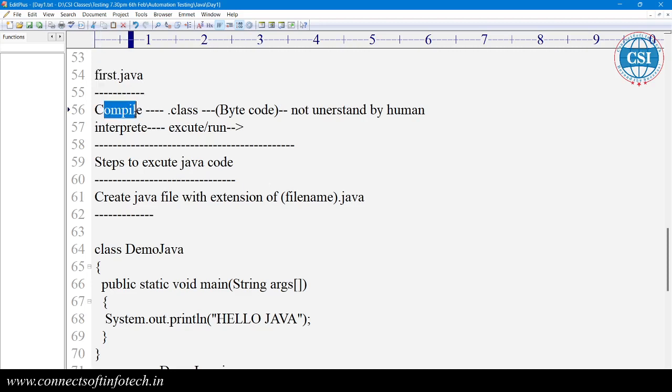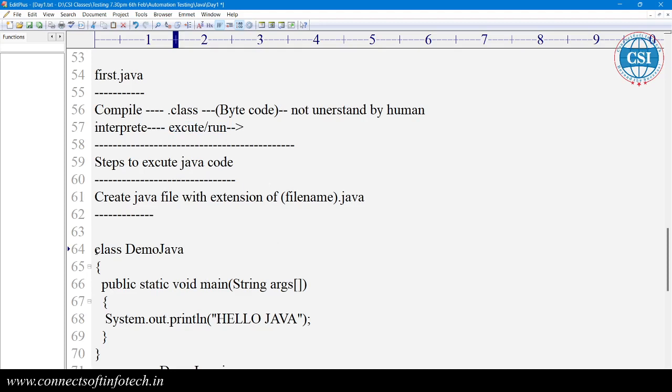Compilation means finding the errors. The code is converted into machine level, and if there is no error, a class file will be created. That class file contains the bytecode, also known as machine code, which is not understood by humans. Already yesterday I showed you. Then the second step is to interpret this code, which we call execute. In C and C++ also, we first compile and then interpret, then we get the output after executing.